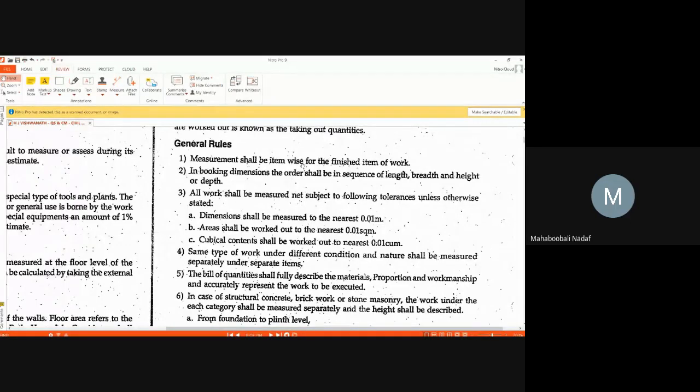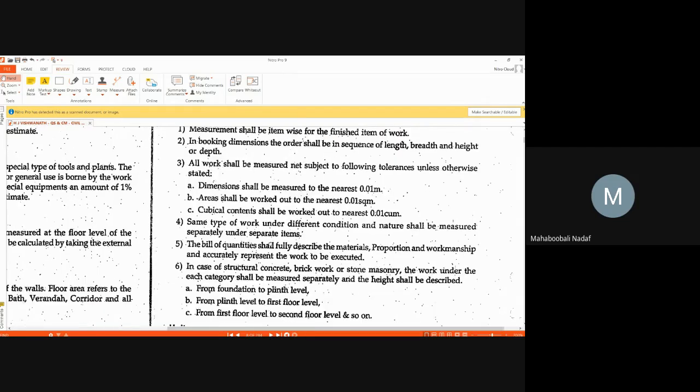Another important point, what is that? You want to make the payment. What is the first condition? At least that total work should be completed. Half finished work cannot be paid, or half finished work cannot be measured. Only fully completed works have to be measured and given the payment.